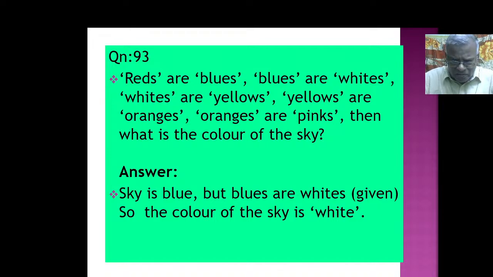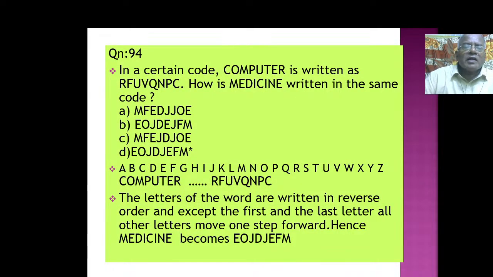This is how you have to approach. In a certain code, computer is written as R, F, U, V, Q, N, P. How is medicine written in the same code? As I already told you, write the alphabet first, A, B, C, D up to Z.